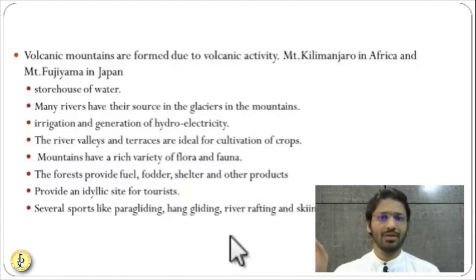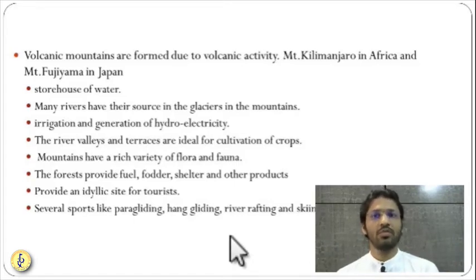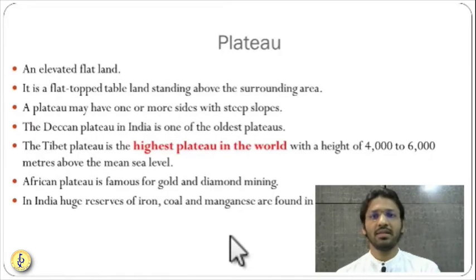Like if you go to the Himalayas, to Sonmarg, Gulmarg, ice skiing or ice skating is very famous over there. River rafting, Haridwar, you go to these mountains, river rafting is very famous. Then paragliding, if you come to the Western Ghats, they are very famous for paragliding. Then certain mountains are important for bungee jumping and all. So they have various importance in terms of recreational or tourism activities. So I hope you have understood. It's a very simple chapter.